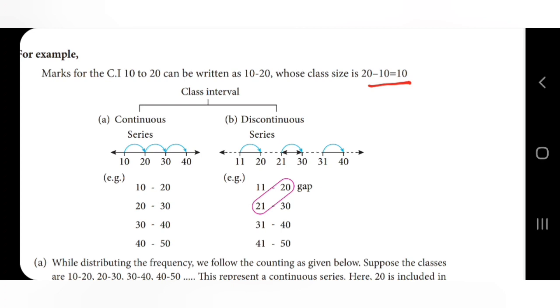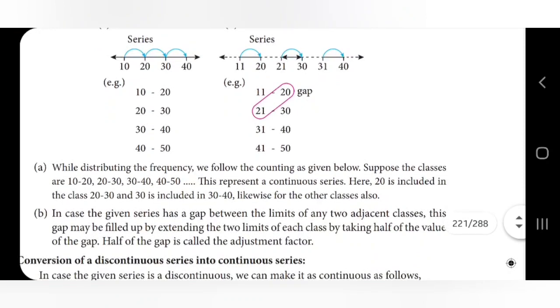The classes can be in a continuous series or a discontinuous series. If you see here, this is a continuous series: 10 to 20, 20 to 30, 30 to 40. But in the discontinuous series, it is 11 to 20, then 21 to 30, then 31 to 40. I will explain for both the cases.